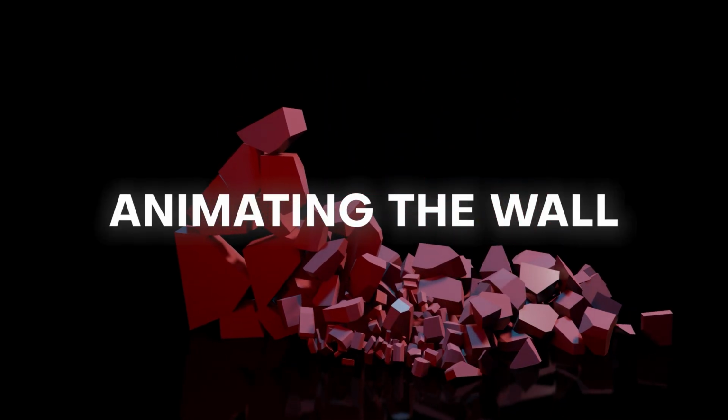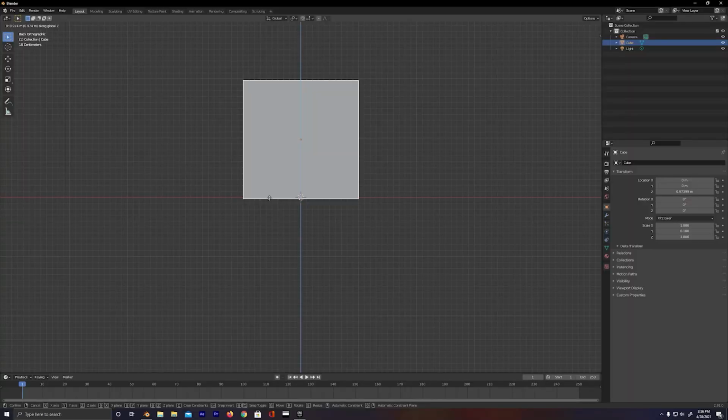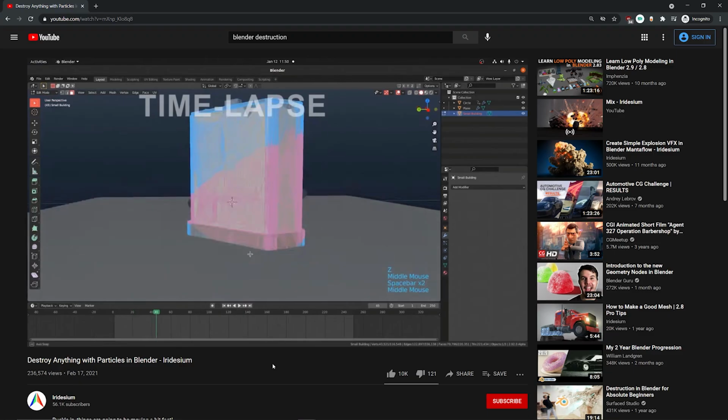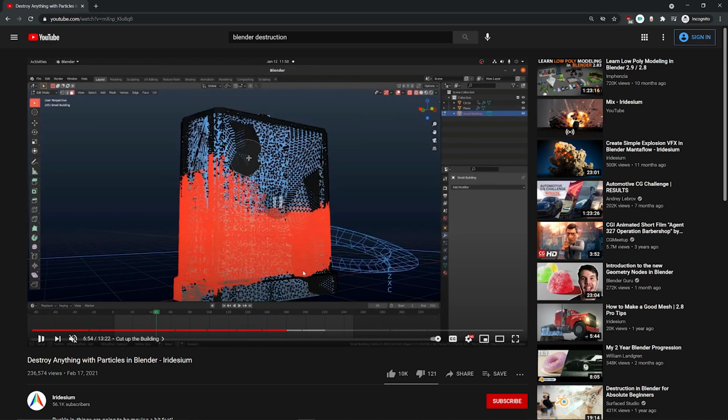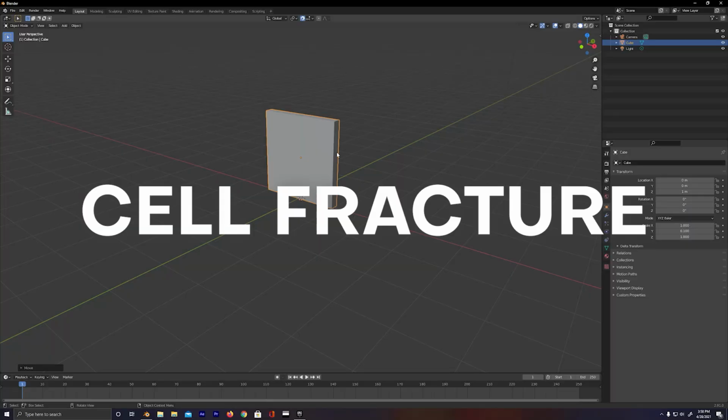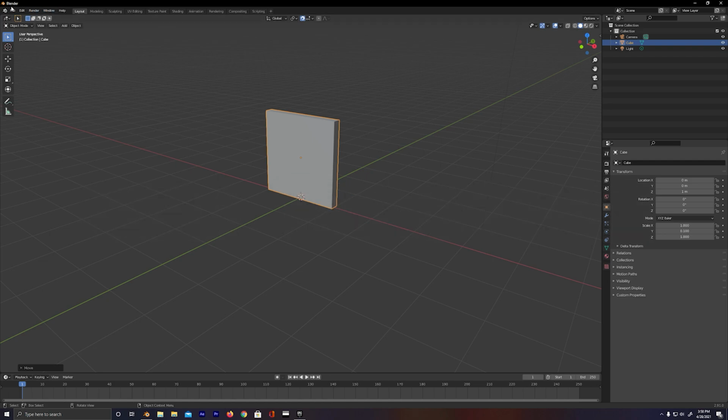So now that we have the wall here, let's go ahead and destroy it. There's a whole bunch of ways to destroy it. I actually looked up a few different ways before making this tutorial, and for some reason I was surprised that not enough people were telling you the easiest way to do it, which is by using a plugin called Cell Fracture. To get this plugin is actually really easy as well.